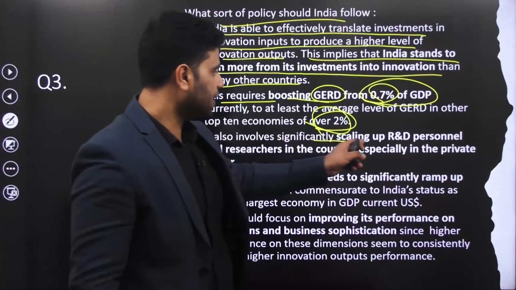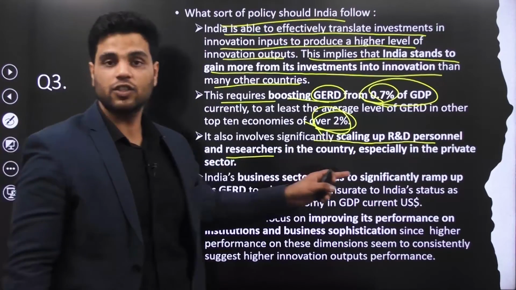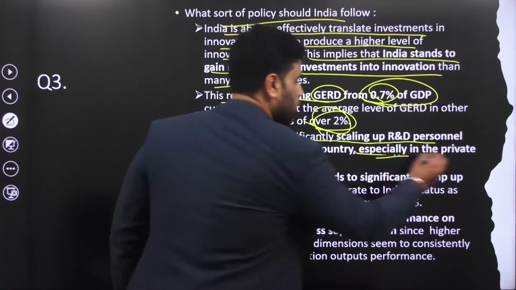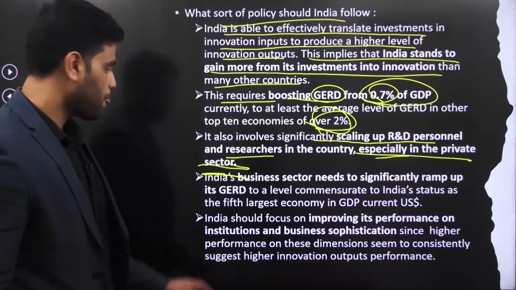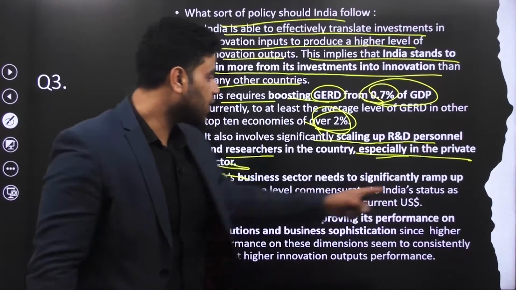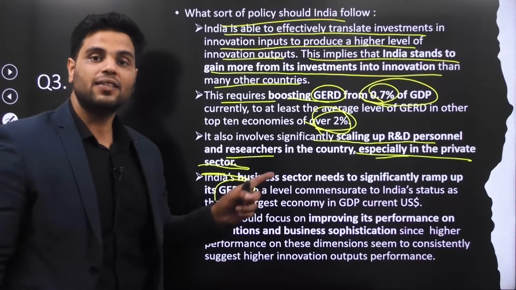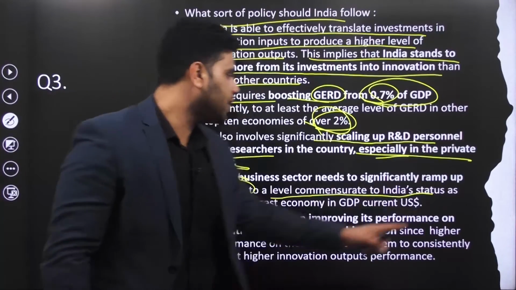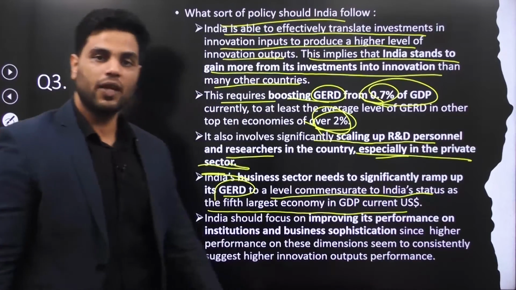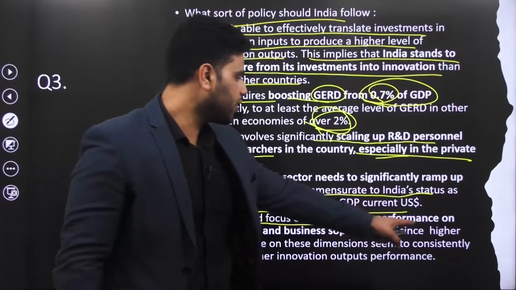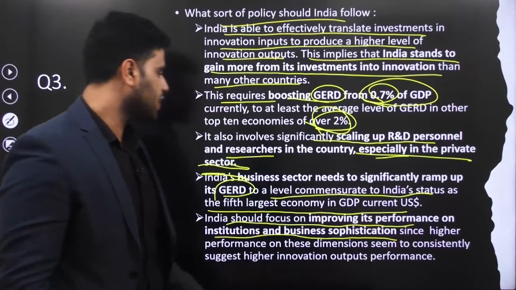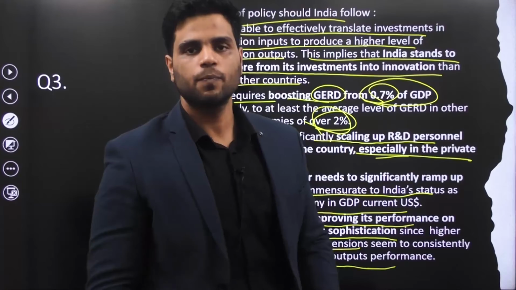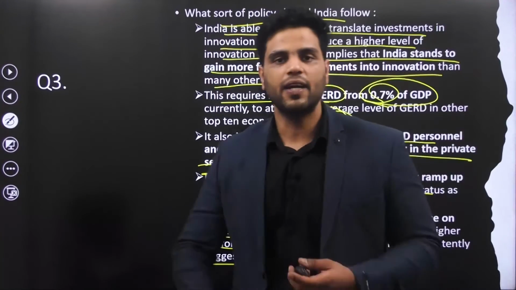It also involves significantly scaling up R&D personnel and researchers. We need more scientists, more researchers, especially in the private sector. This is very important. Not government sector, private sector. India's business sector needs to significantly ramp up GERD. Currently, maximum GERD is coming from government. Business sector needs to step up to a level commensurate to India's status as the 5th largest economy in terms of GDP. India should focus on improving its performance on institutions and business sophistication, since higher performance on these dimensions seems to consistently suggest higher innovation output performance. All right, makes sense? So these are the policy imperatives.